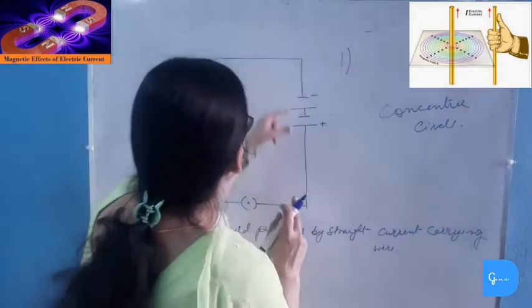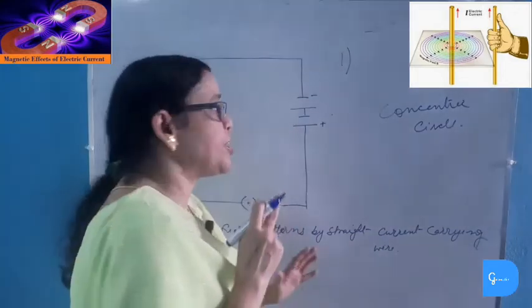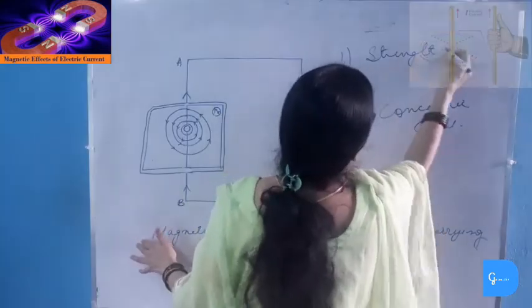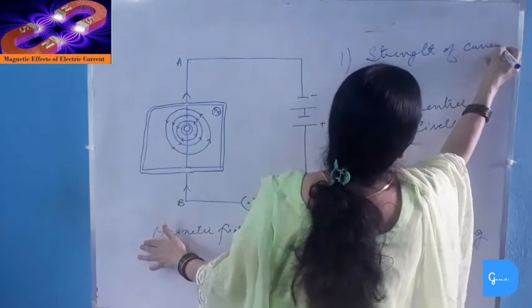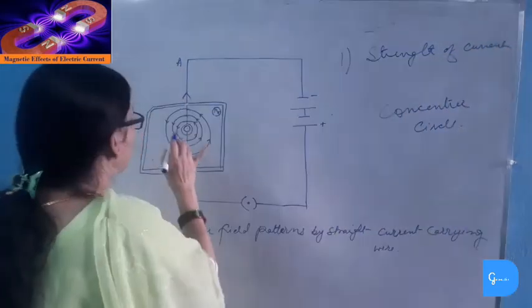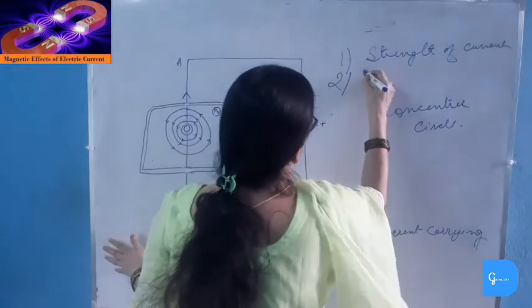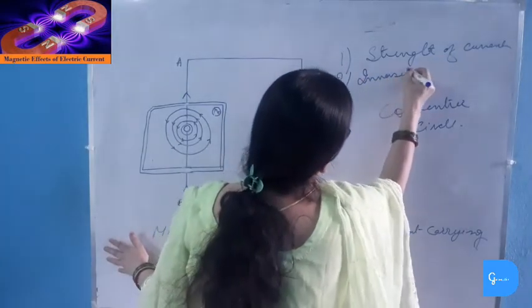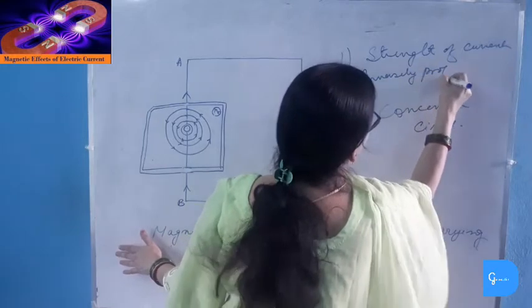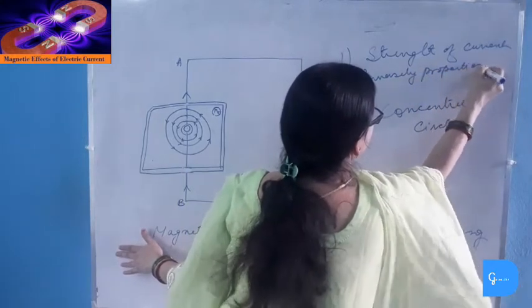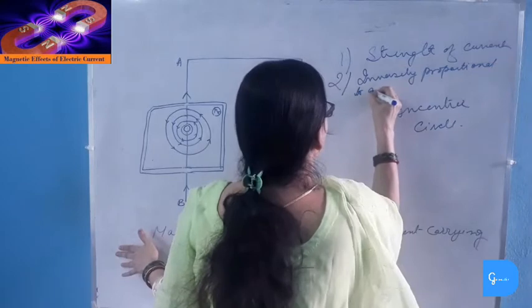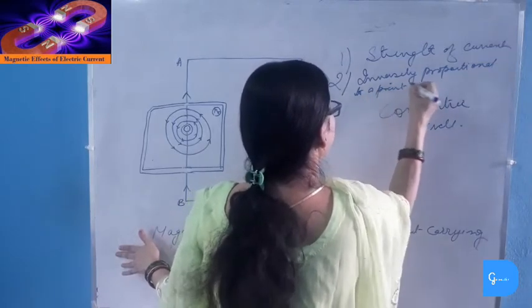If we increase the strength of the current, the magnetic field strength will also increase. And it is inversely proportional to the distance of a point from the wire.